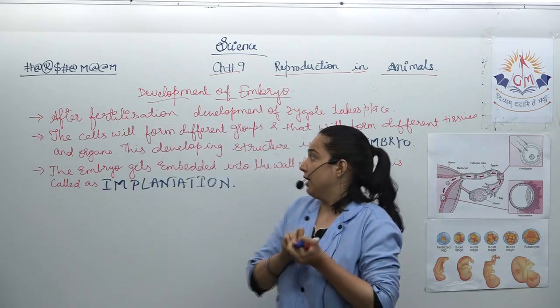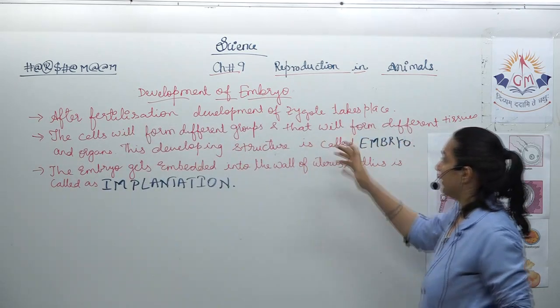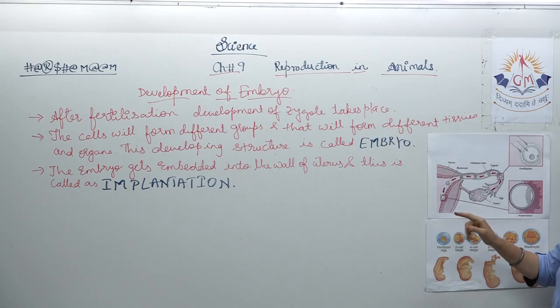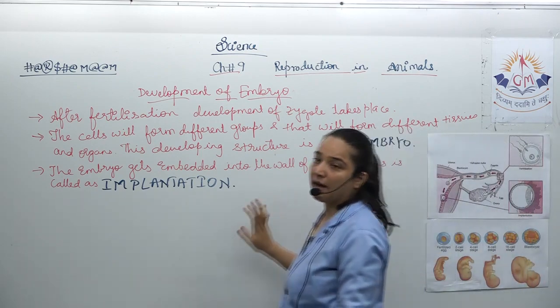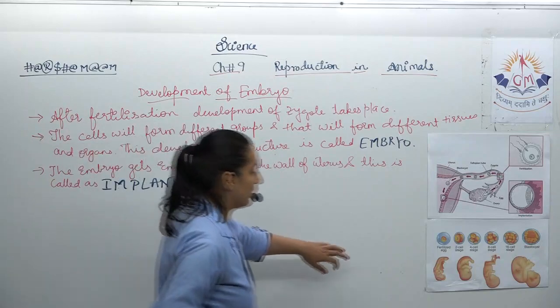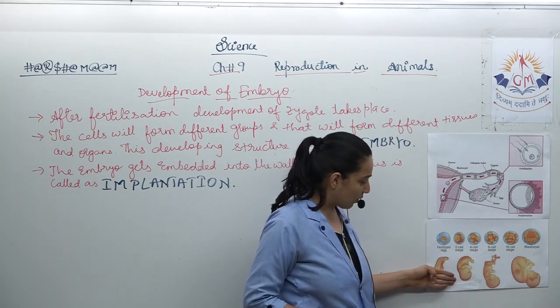Once again, let us understand what will happen once the fertilization is done. It will develop into a fertilized egg that is called the zygote. From here the development of the zygote will start. The cells will form different groups, and from the different groups different tissues will be formed, and what is this structure called? Embryo. And this embryo will get implanted or embedded into the wall of the uterus, and what is that process called? Implantation. Okay, the embryo will continue to develop as you can see over here, and different body parts will also get developed.